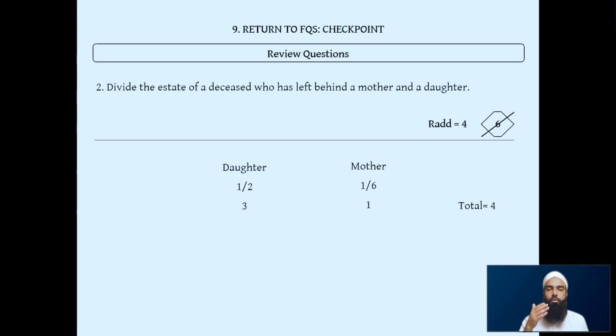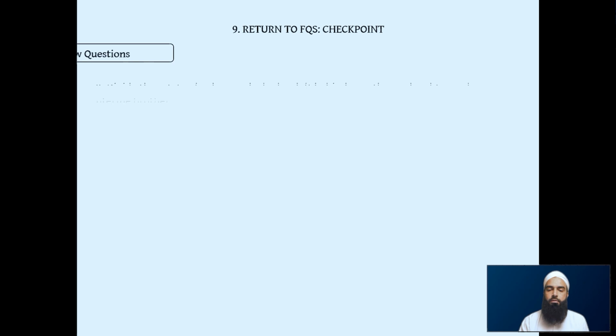So instead of the property being split into 6 parts, we're going to divide it into only 4 parts now. So each part will be worth more. So the mother will get that 1 share, but it will be worth more. Likewise, the daughter will get 3 shares, it will be worth more. So obviously, eventually, we've given out the right shares with dividing the property up into the right amount as well. So this is the easiest way, just changing that. Next question.